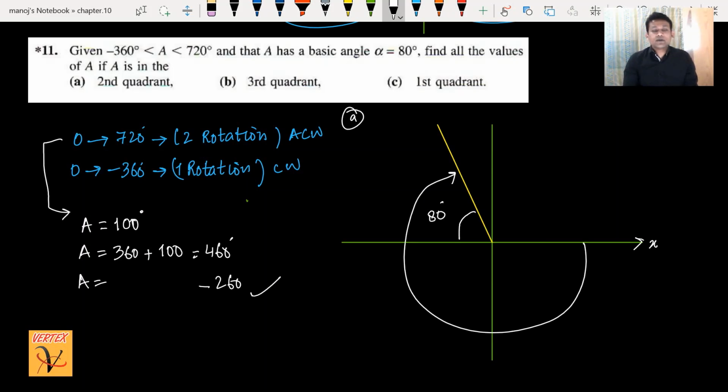This is the way you can work for the B part and C part in the same way.